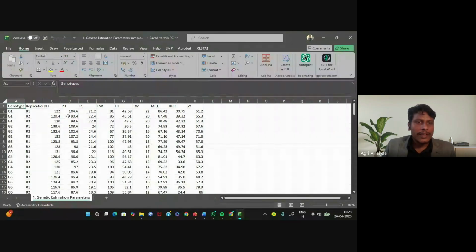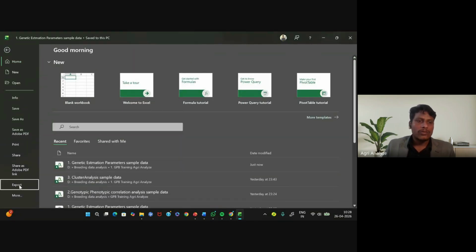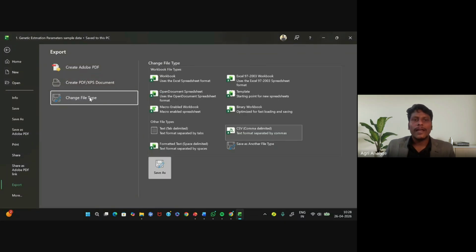So these data are entered in an Excel sheet. The Agri Analyze application accepts only CSV format. Suppose you enter the data in an Excel sheet, how do you change the format? Firstly, go to the File section, then go to Export and change the file type. Choose CSV format, then save it. If you do not have CSV format, Agri Analyze does not accept it.